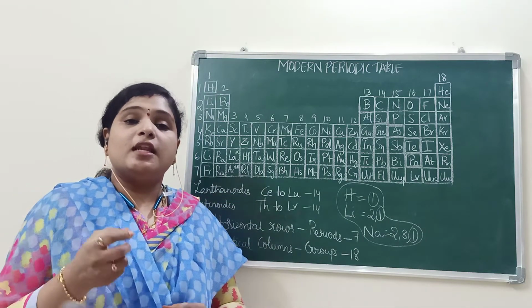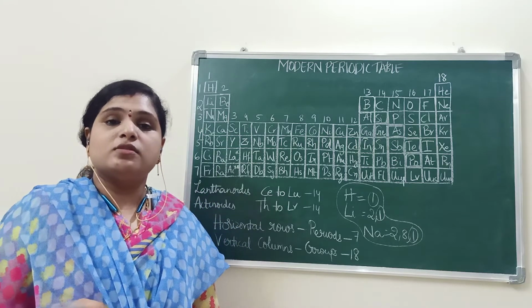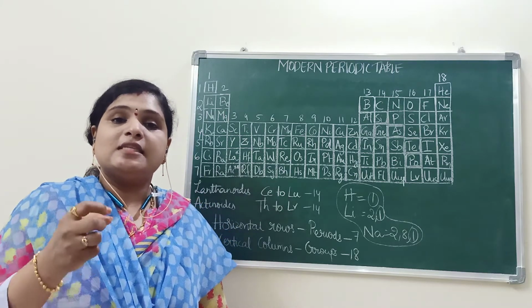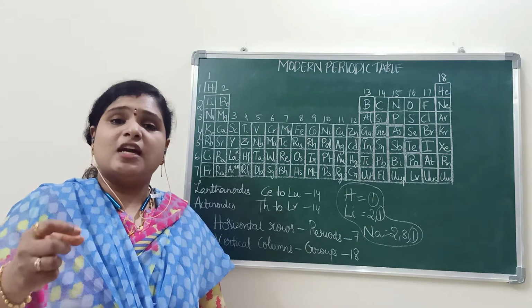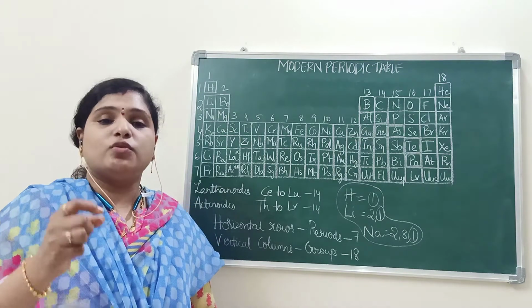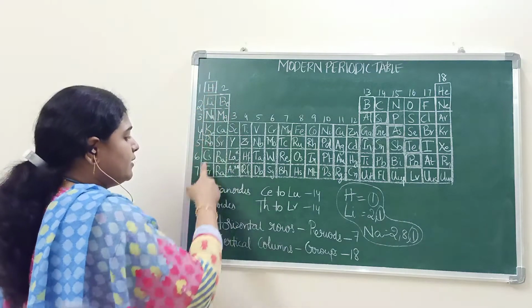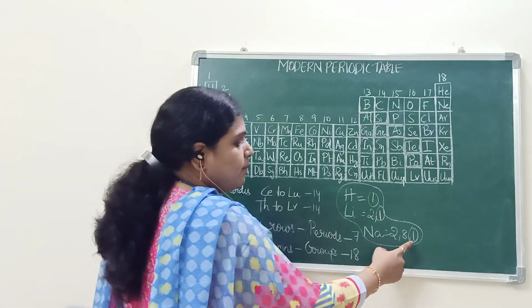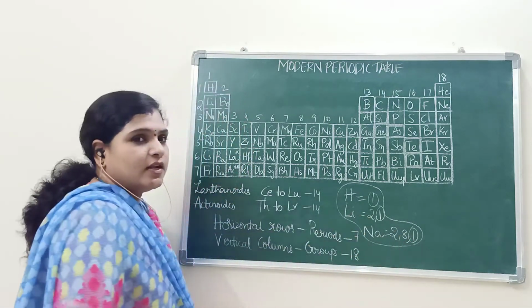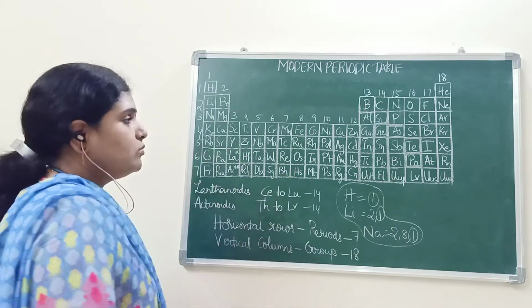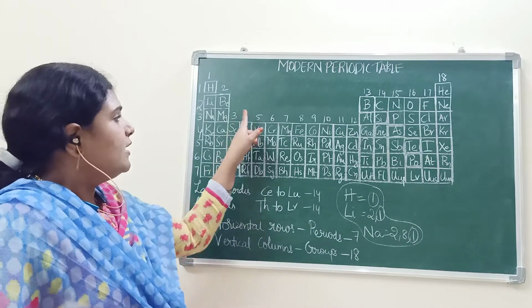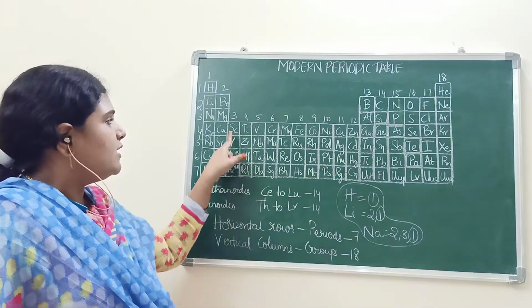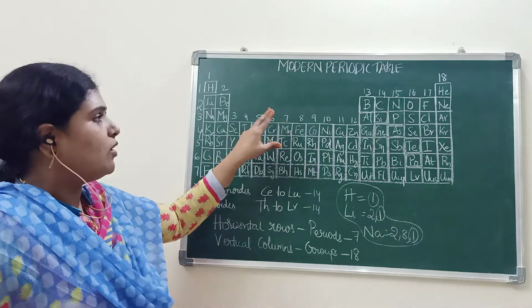That means the number of valence electrons is the same in all the elements in respective groups. If you take 1, the number of valence electrons is 1. If you take 2, 2. Okay, like that. And these are different elements. These are the transition elements we call.